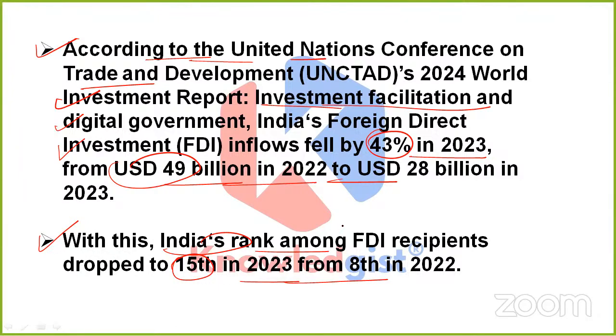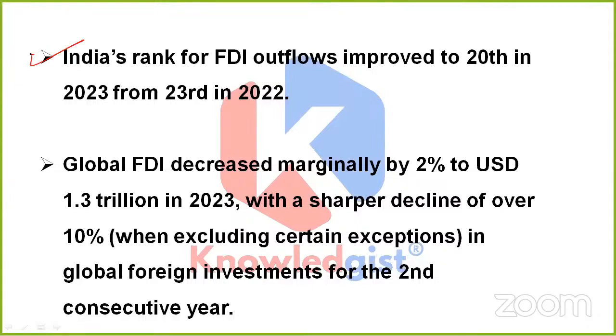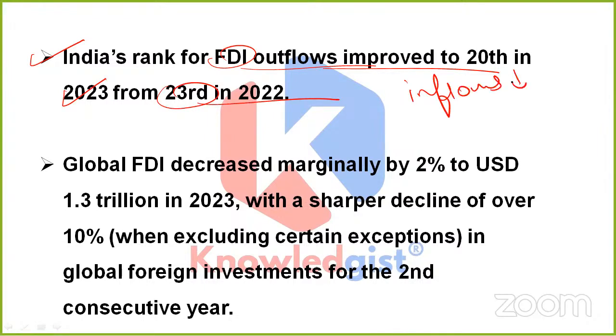So yes, it was a very deep fall if we talk about this transition from 2022 to 2023. India's rank for FDI outflows improved to 20th in 2023 from 23rd in 2022, which means if we talk about the FDI inflows, then India's rank got lowered, which means in this we can see a negative impact.